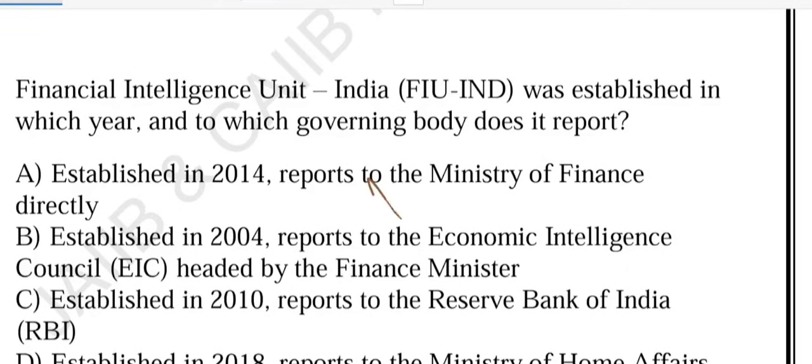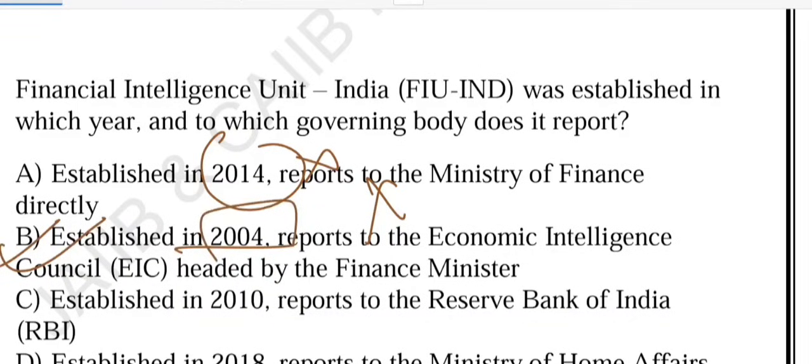Option A is incorrect. Why? Because FIU-IND was not set up in 2014. It was created much earlier. Also, while it works under the Ministry of Finance, it does not report directly to it. Yes, option B is the correct one. Remember, FIU-IND was set up in November 2004.